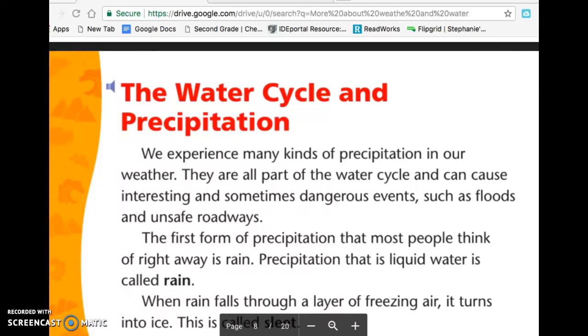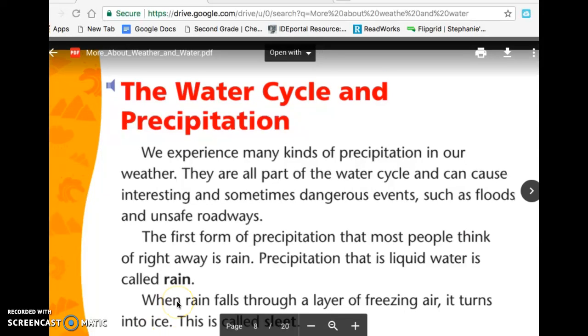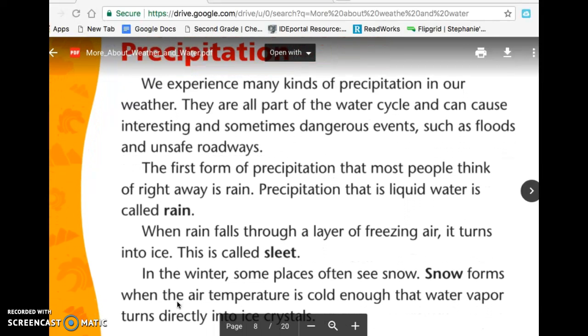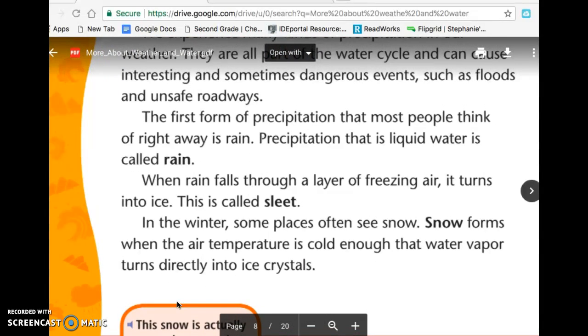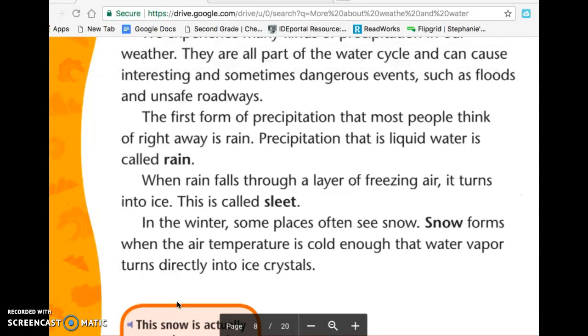The water cycle and precipitation. We experience many kinds of precipitation in our weather. They are all part of the water cycle and could cause interesting, sometimes dangerous events, such as floods and unsafe roadways. The first form of precipitation that most people think of right away is rain.